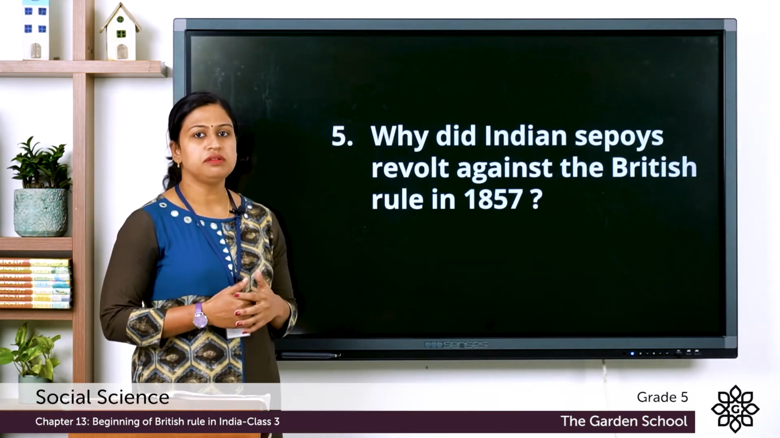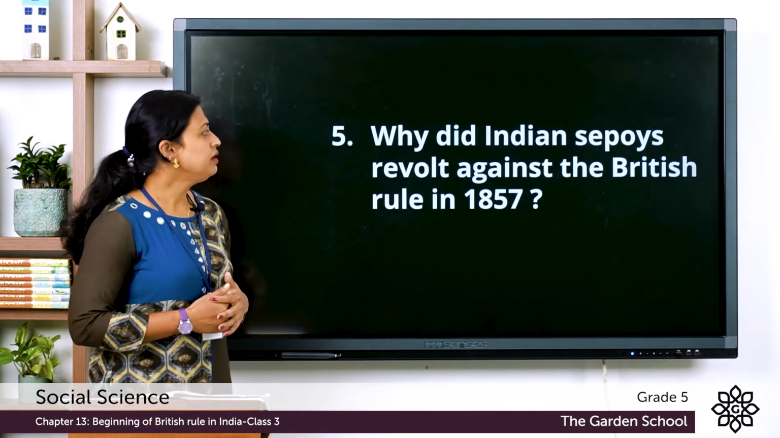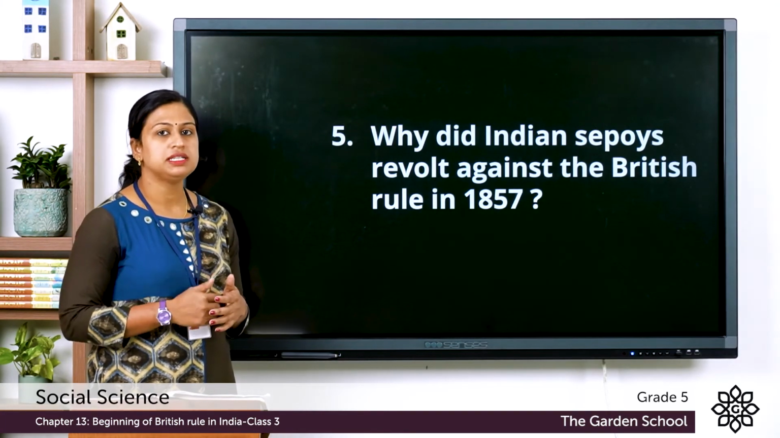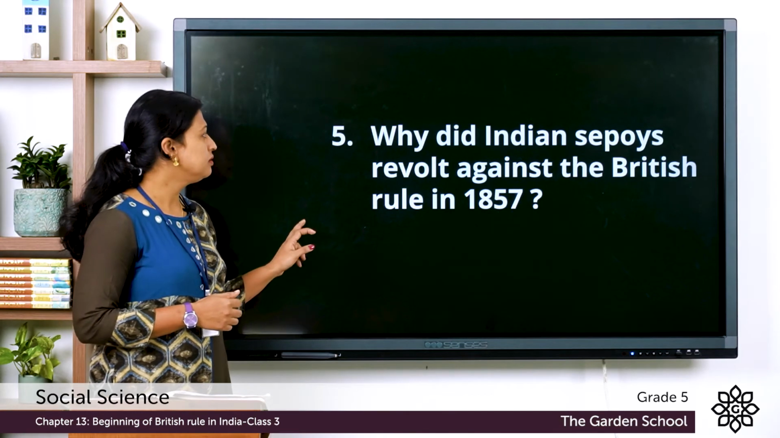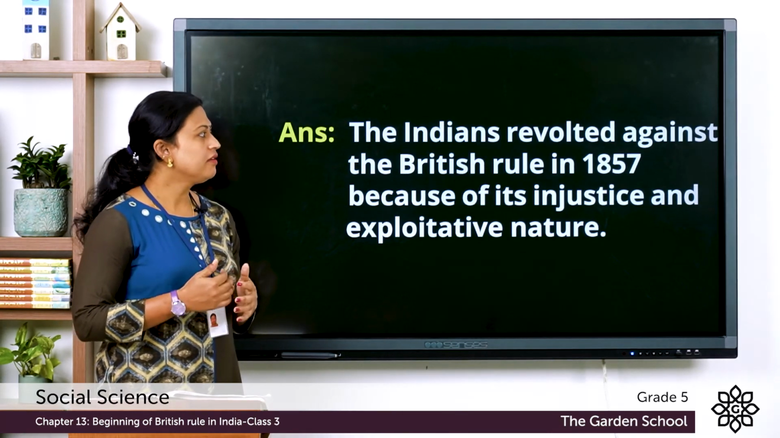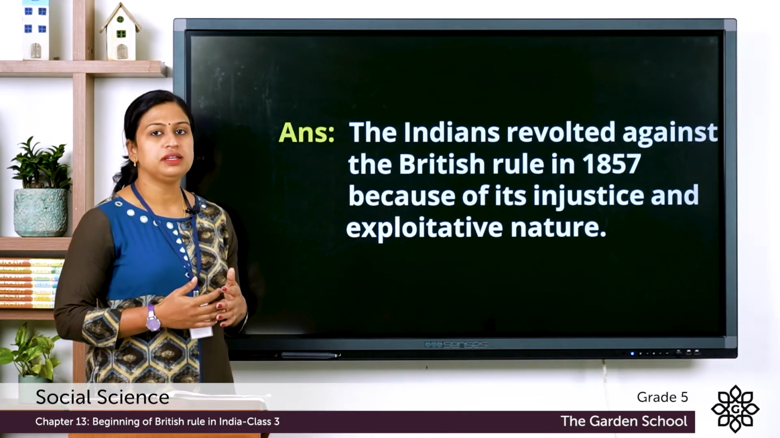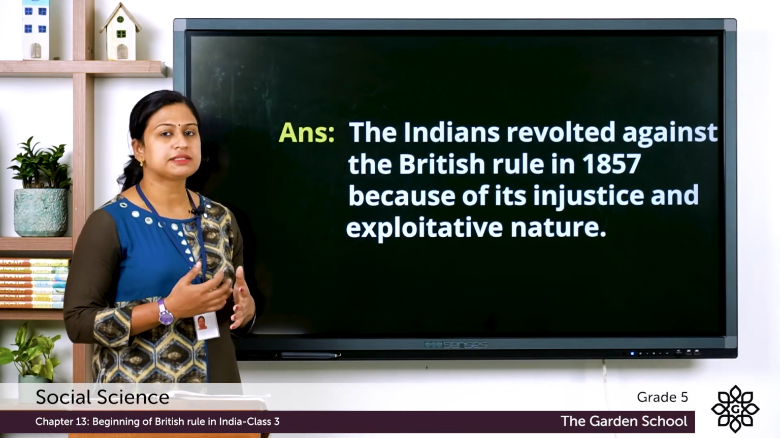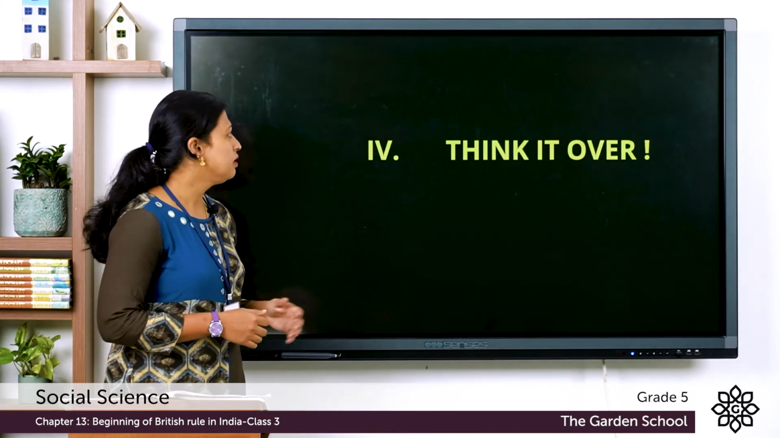Now the next question, question number 5. Why did Indian sepoys revolt against the British rule in 1857? The Indians revolted against the British rule in 1857 because of its injustice and exploitative nature.